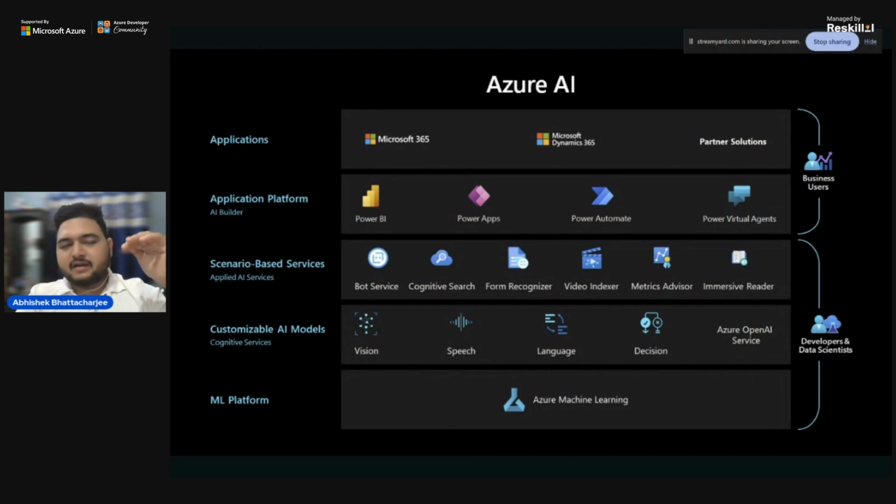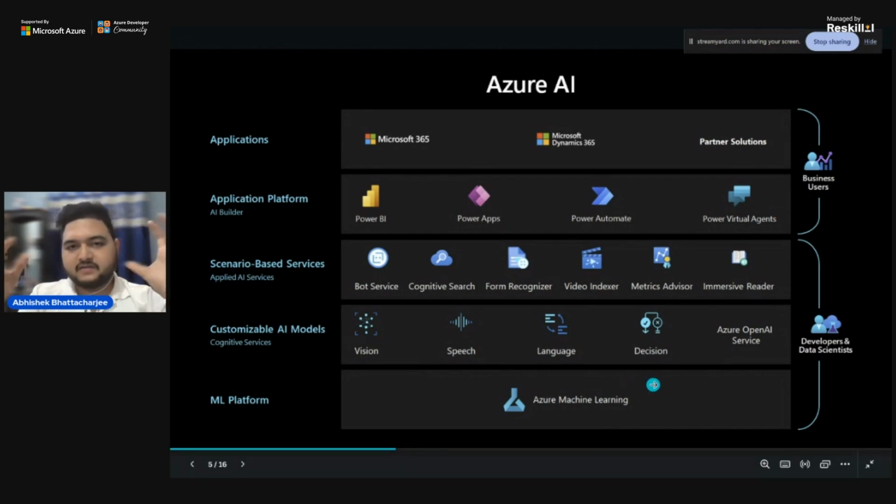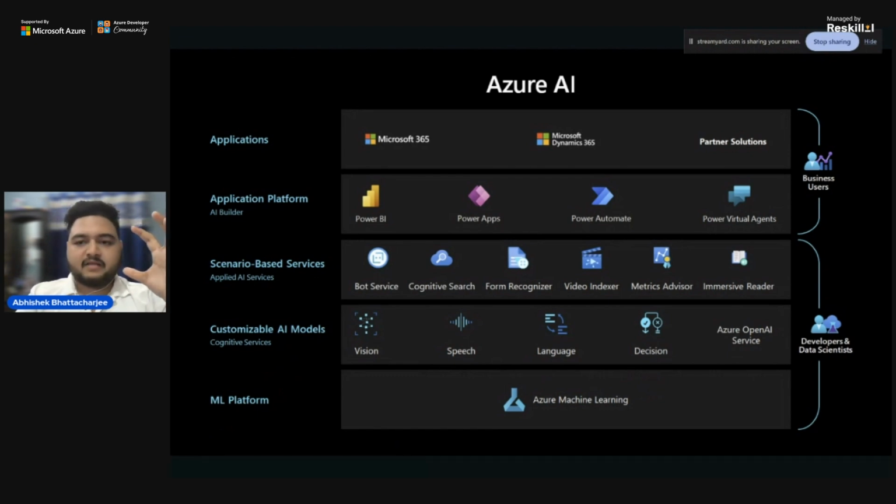Basically, these three sections were meant for the data scientists and the developers. I mean, these are the services that the developers and data scientists will be using. That is applied AI services. They provide the bot service, cognitive search, form recognizer, video indexer, metrics advisor, immersive reader, and lots of services.